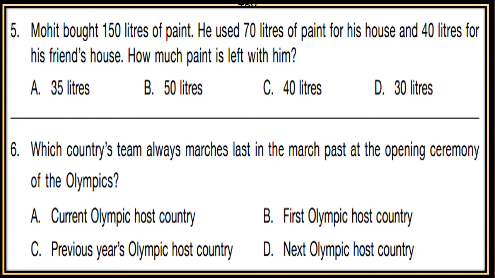Sixth, which country's team always marches last in the march past at the opening ceremony of the Olympics? A. Current Olympic host country, B. First Olympic host country, C. Previous year's Olympic host country, D. Next Olympic host country.